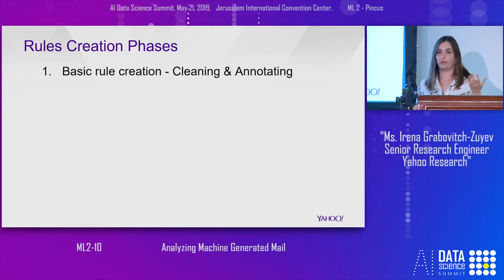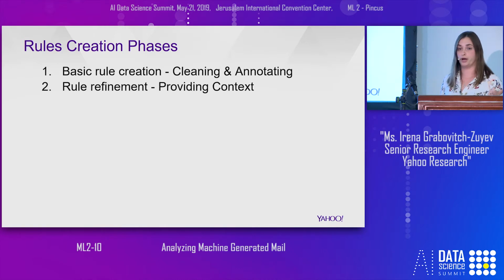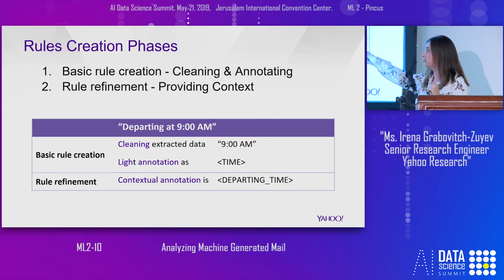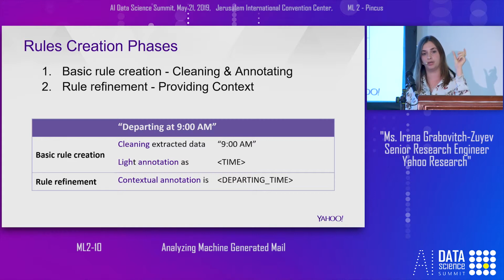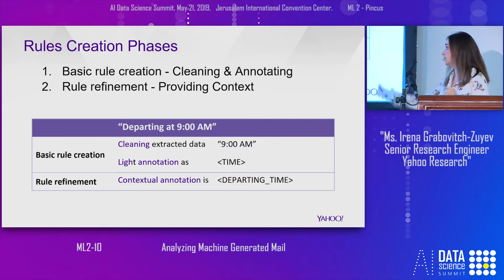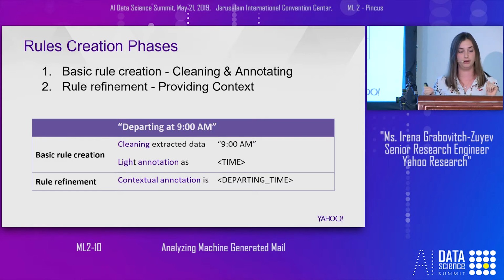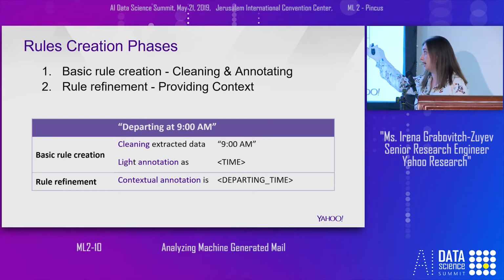Let's go to the rule creation phase. We have two parts. First, we create a basic rule, and then we refine it. The rule is in regex format. In the basic rule creation phase, we have two steps. First, we clean the part that is repeated for all the messages in the sample between different messages. In this example, we remove the "departing at" part, and we are left with 9 a.m. And we apply a light annotation, associate it with the light annotation. For this example, the light annotation is time.